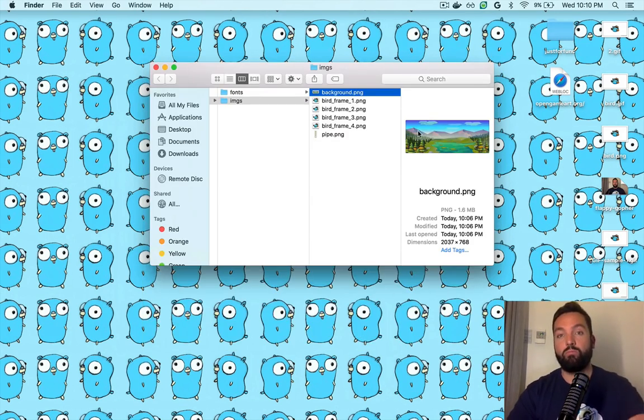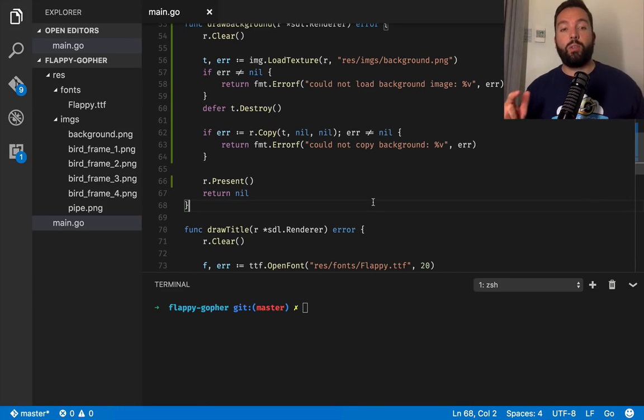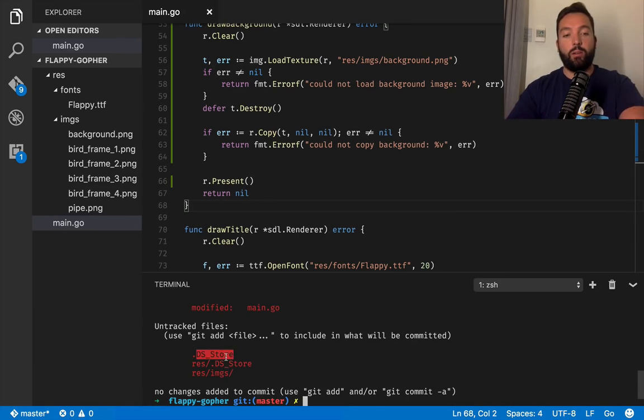Next step. Okay, so before we continue, I've been actually saving all of this using Git. And right now I checked it and I did git status, and it says there are all of those .DS_Store files, which I do not care about and should not be part of my repo. So what I'm gonna do is create a new file.